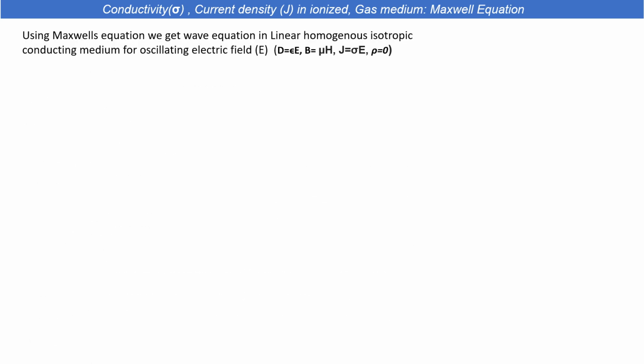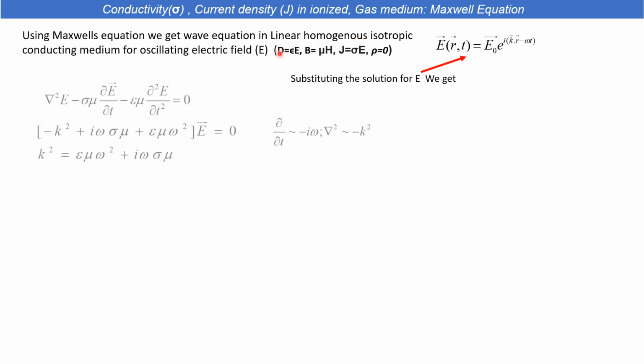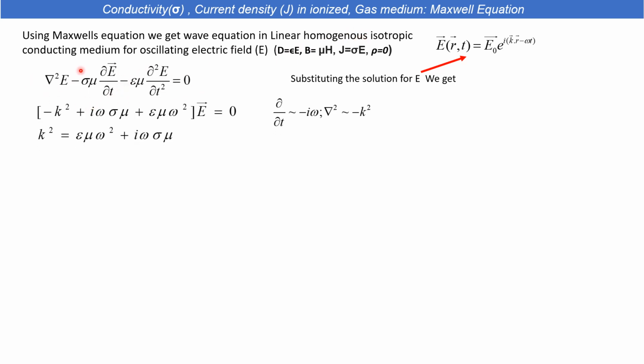So let's discuss. You know about the conductivity and current density in an ionized gas medium. We know Maxwell's equations, and we can get the wave equation for a linear homogeneous dielectric medium. This has already been derived in my previous lecture on Maxwell's equations in conducting medium; you can follow the link for that.